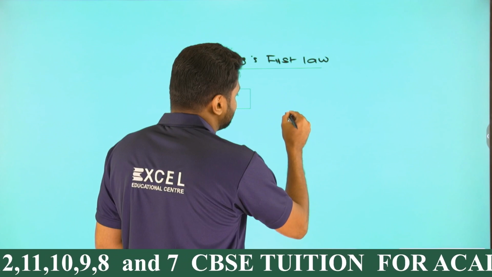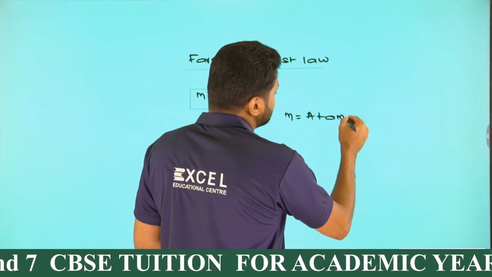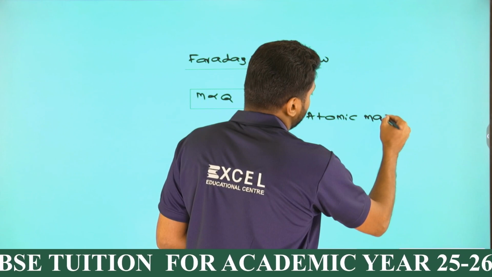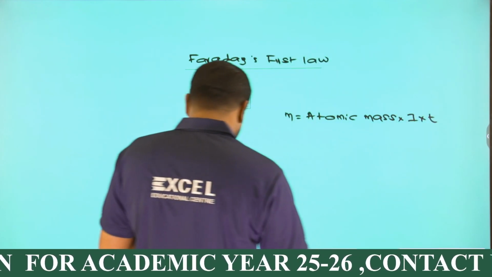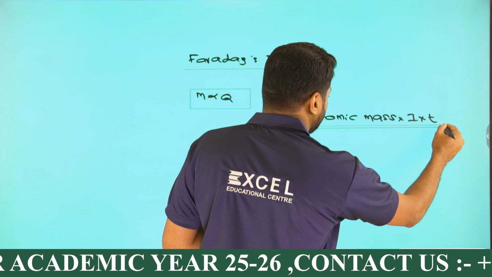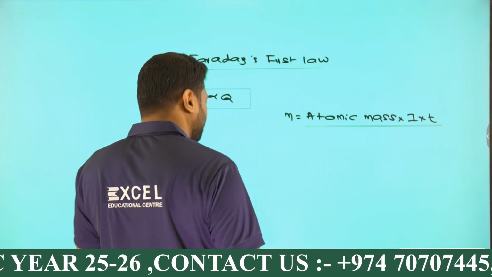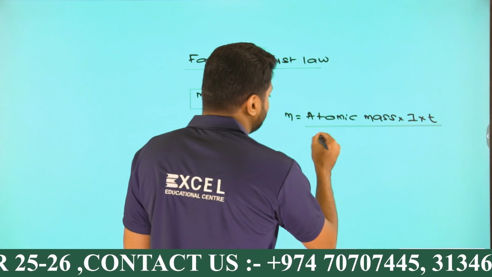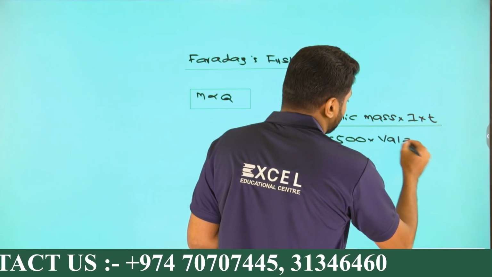Mass of the substance deposited is equal to atomic mass into I into T divided by 96500 into valency.